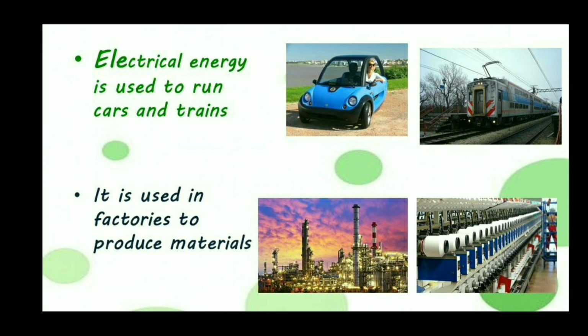Electric energy is mainly used in factories like oil factories, textile factories, cotton industries, and so on to produce their materials. So, these are the uses of electrical energy.